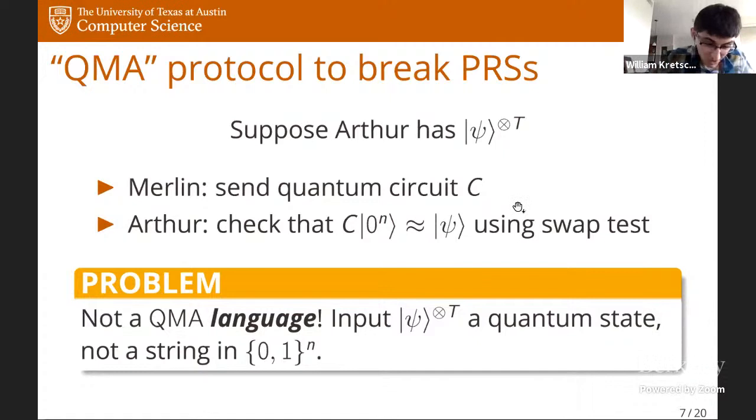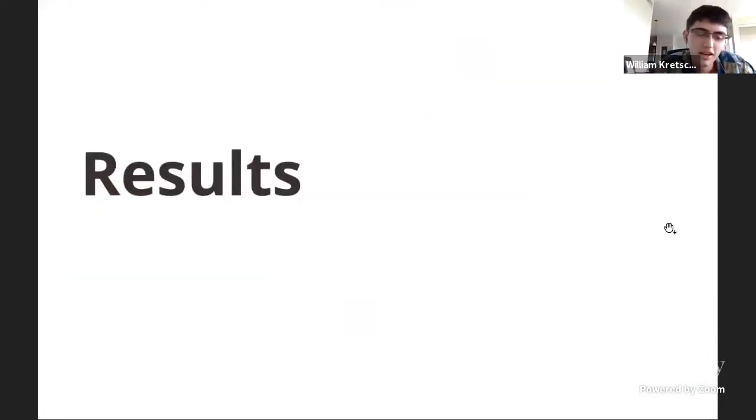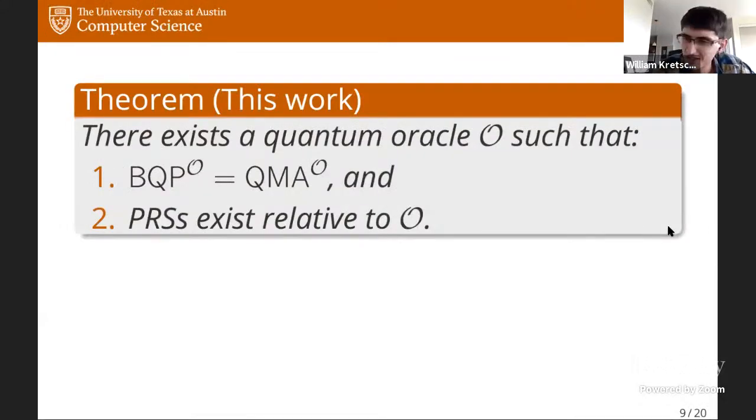Okay, so that's essentially all the background I want to say. This brings me straight into the first result of this work, which shows that in some sense, this is not just a conceptual misunderstanding. There's actually something weird going on here. So what do I do? Well, I can show that there exists a quantum oracle O such that the following two properties hold. One, BQP equals QMA relative to this oracle O. And two, pseudorandom states exist relative to this oracle O.